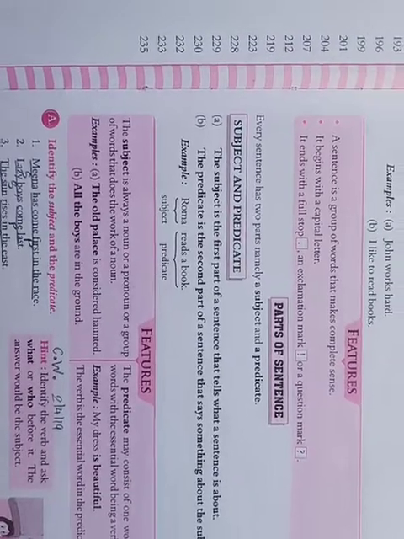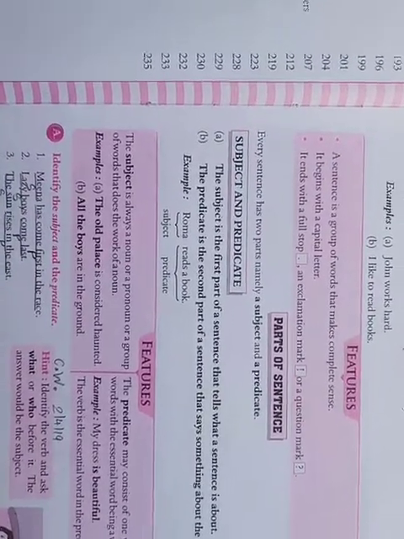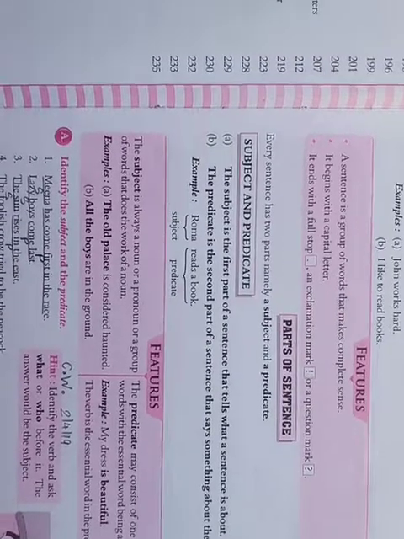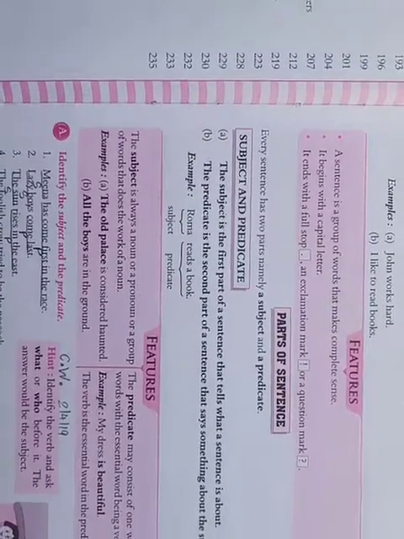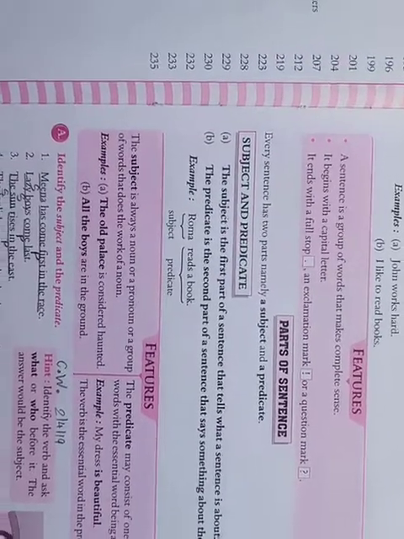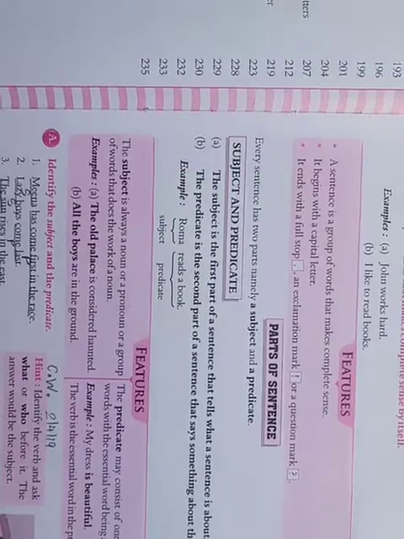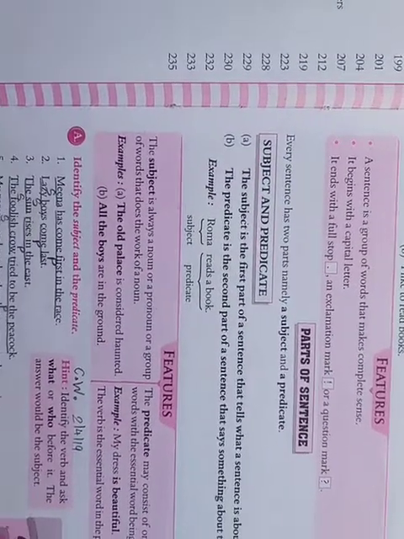According to my view, and most probably, the subject is a noun or pronoun. A subject may be a group of nouns, anything, but whosoever the doer of action is, that is considered as a subject.